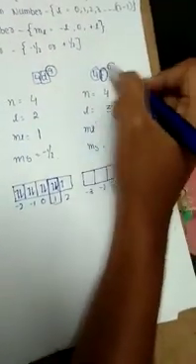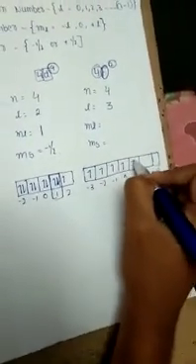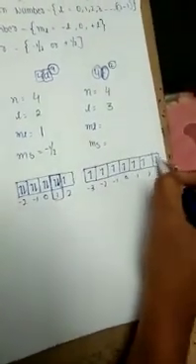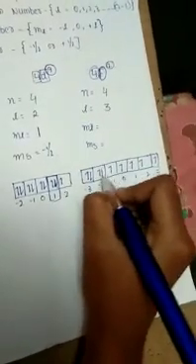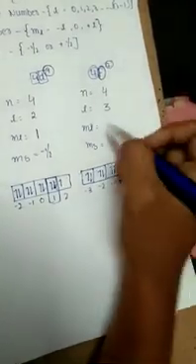They have given 12 electrons: 1, 2, 3, 4, 5, 6, 7, 8, 9, 10, 11 and 12. The ml value is 1 and the ms value is minus half, as the electron is in the downward direction.